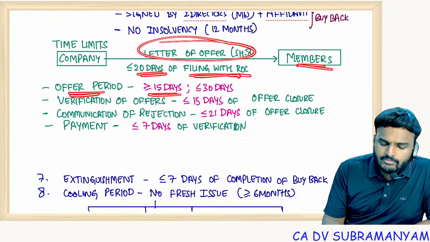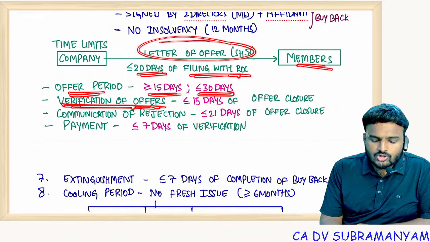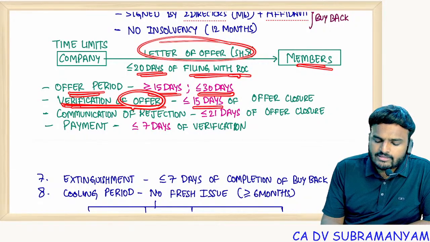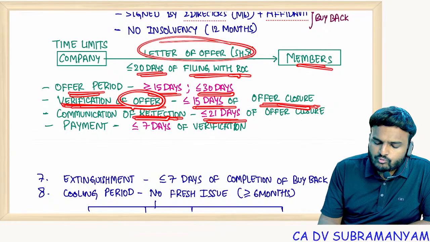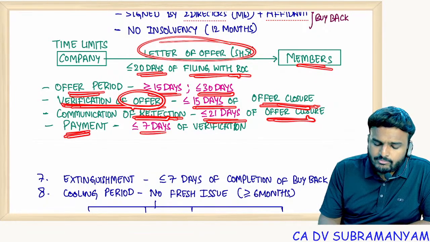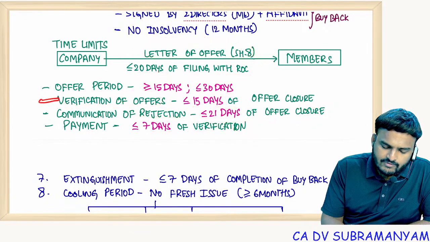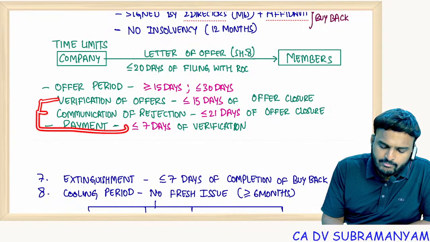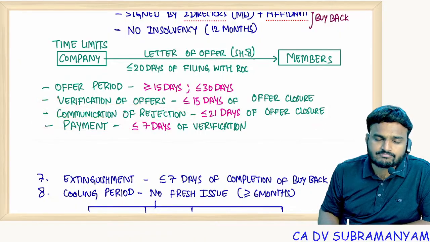Offer period minimum 15 days, maximum 30 days. Once you file an application for buyback, your applications will be verified within 15 days of closure of offer. And if your application is rejected, within 21 days of closure of offer, you will receive a communication. Payment will be done within 7 days of verification. That means, once verification is done, within the next 7 days, either payment should be done or communication of rejection should be done. That is the meaning of the point.